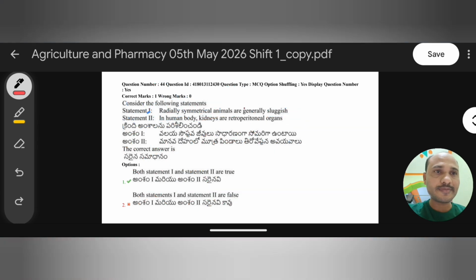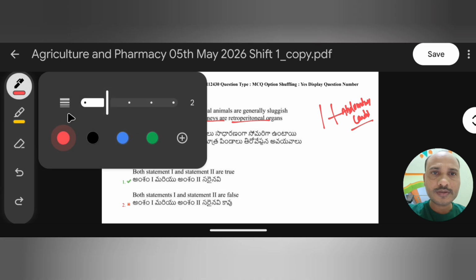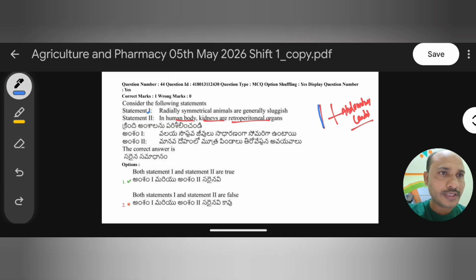Statement 2: in the human body, kidneys are retroperitoneal organs. How? We will discuss. Generally in the human body, kidneys are located behind the parietal peritoneum. For example, in the abdominal cavity, only our kidneys are located. This abdominal cavity is lined with a membrane.